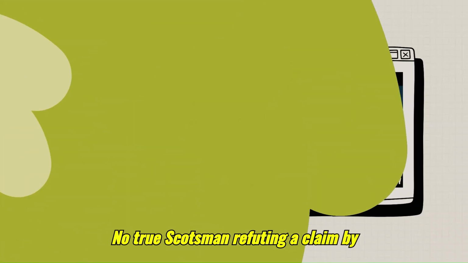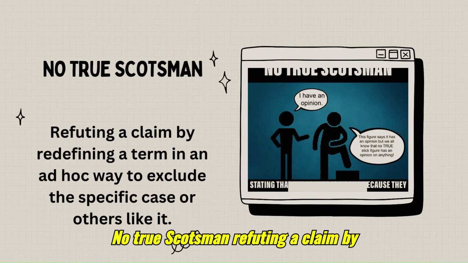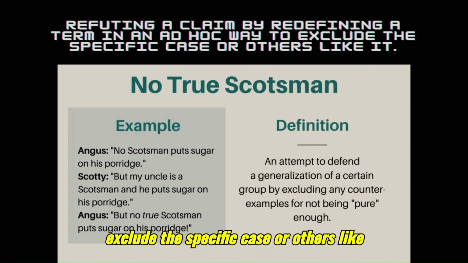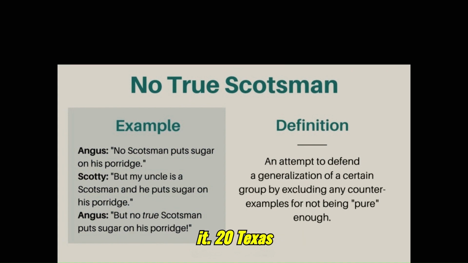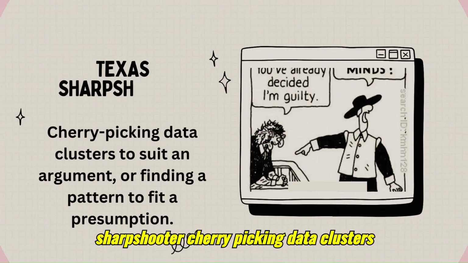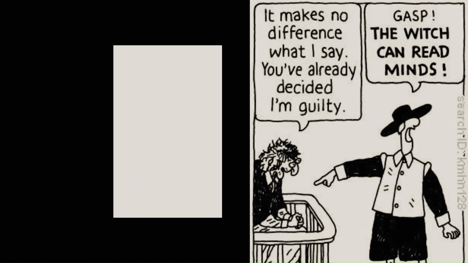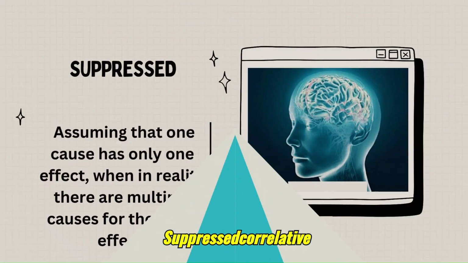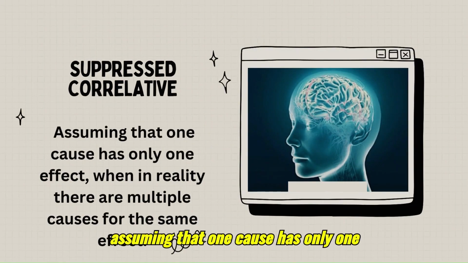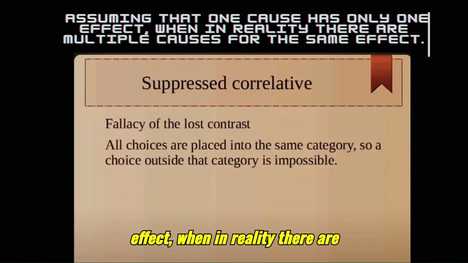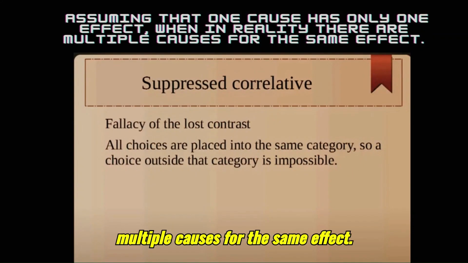19. No true Scotsman. Refuting a claim by redefining a term in an ad hoc way to exclude the specific case or others like it. 20. Texas sharpshooter. Cherry-picking data clusters to suit an argument, or finding a pattern to fit a presumption. 21. Suppressed correlative. Assuming that one cause has only one effect, when in reality there are multiple causes for the same effect.